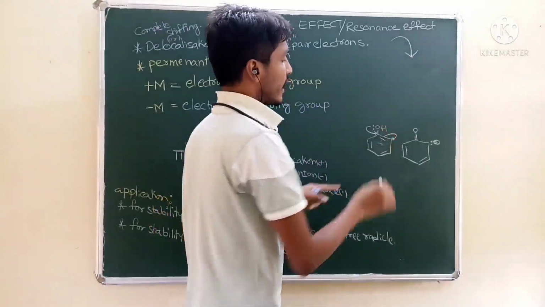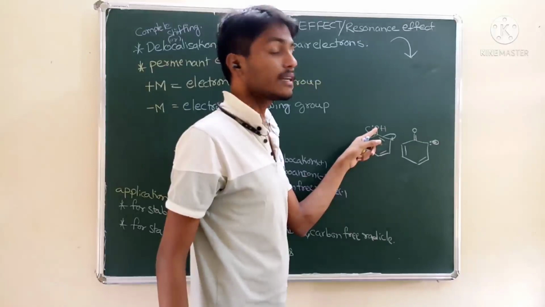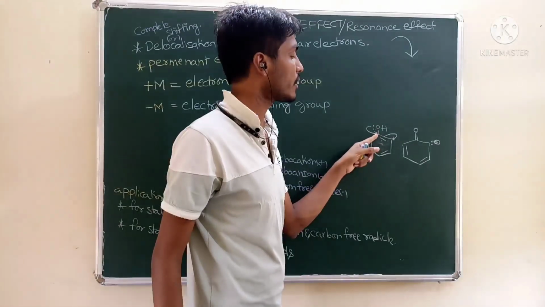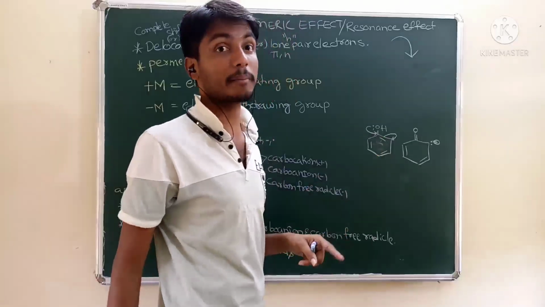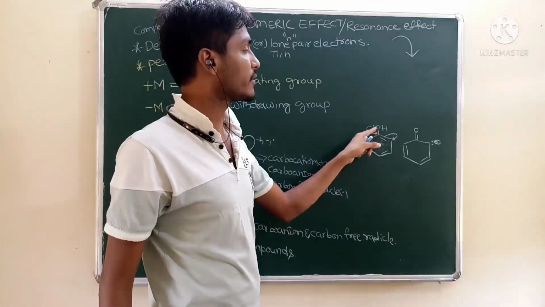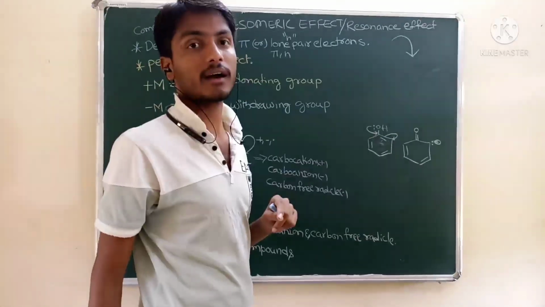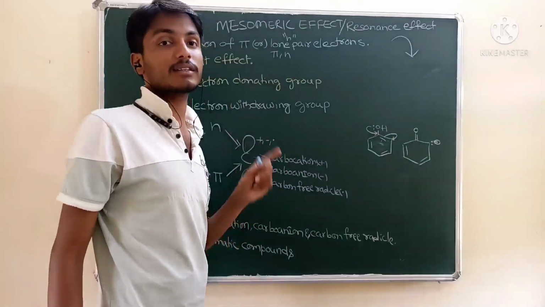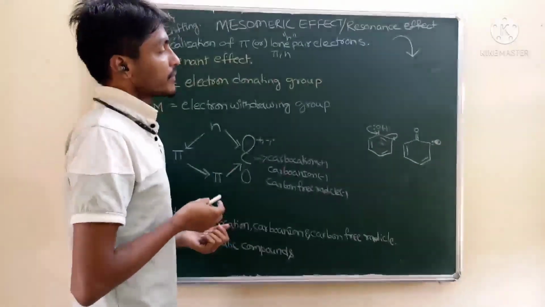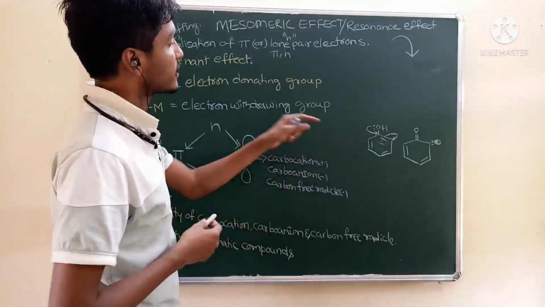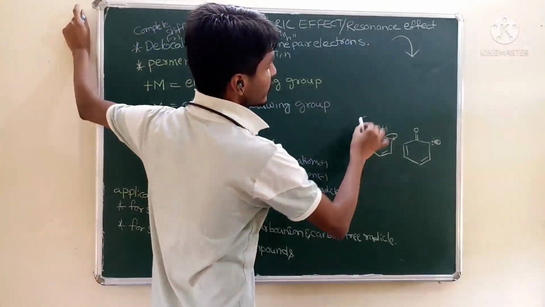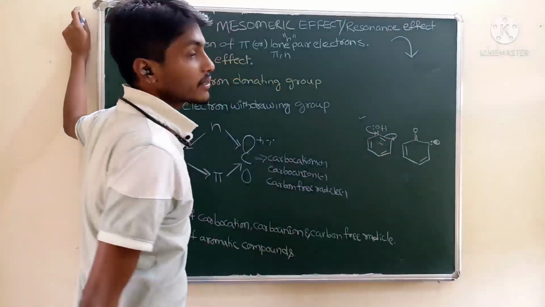Actually this lone pair of electrons is present on the oxygen atom, but it is shifted to between the carbon and oxygen atom. A complete shifting of electrons from the oxygen to the carbon atom. But in case of inductive effect, just partial shifting of electrons due to electronegativity. This is resonance effect. Whenever you consider phenol, definitely this resonance effect is there.